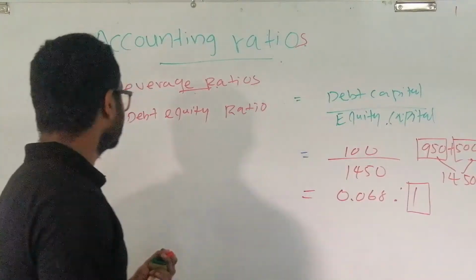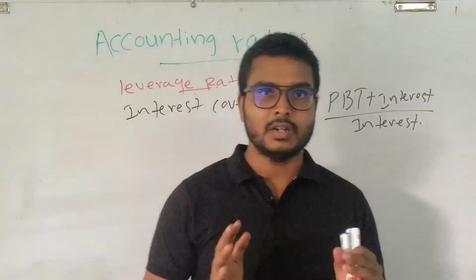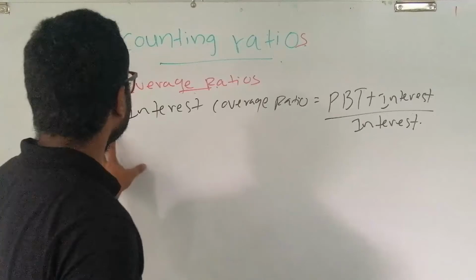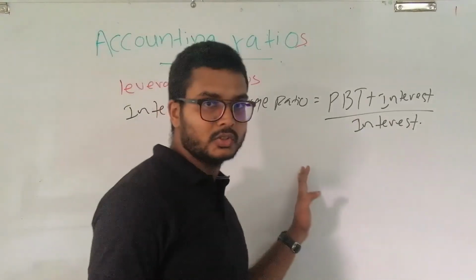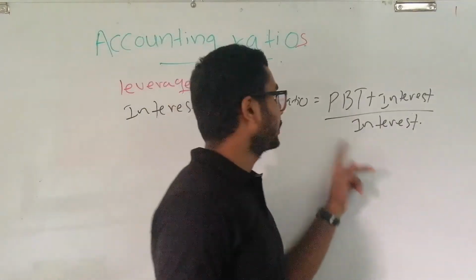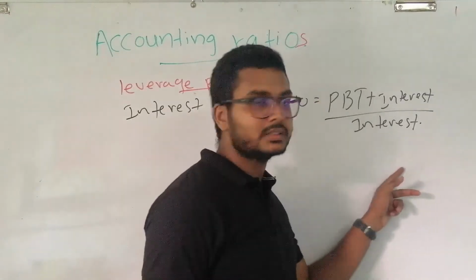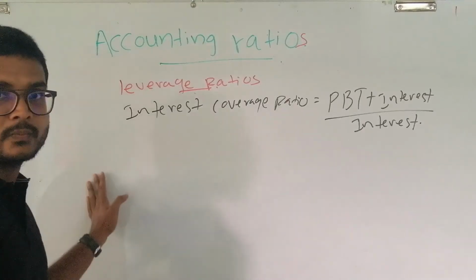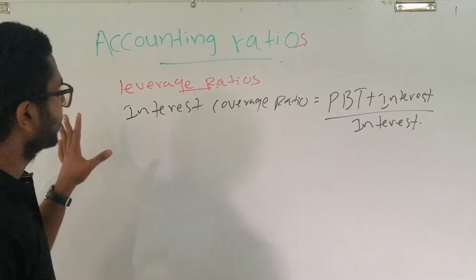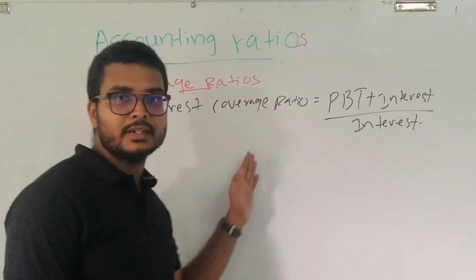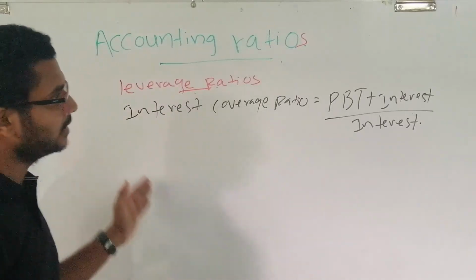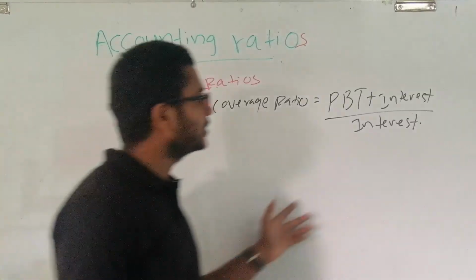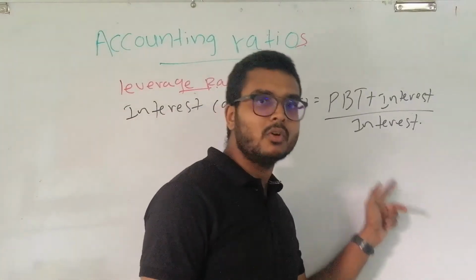Now we can move on to the interest coverage ratio. Now just look at the board. Here we are going to learn about interest coverage ratio. This is the equation: profit before tax plus interest divided by the interest. Here in this ratio, we see whether the earnings of a company is sufficient to cover the interest for the long-term loans.